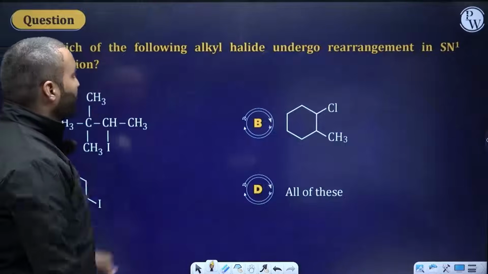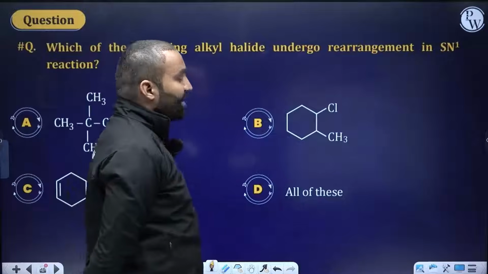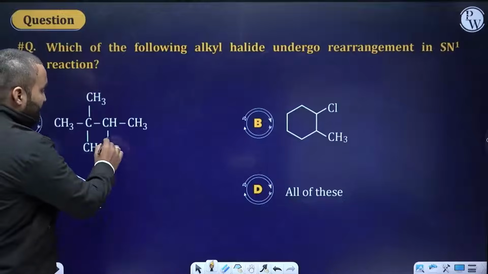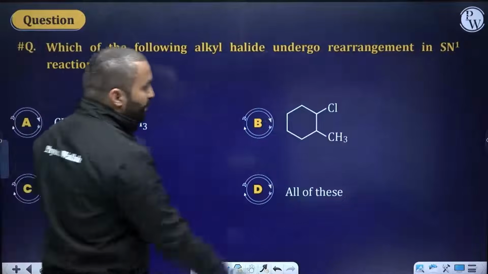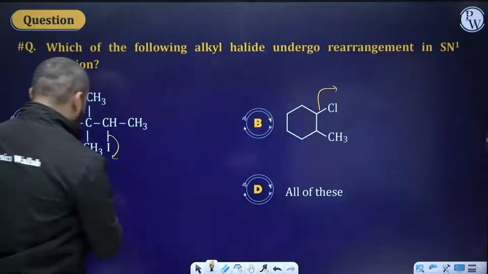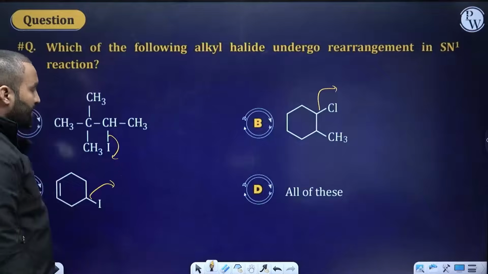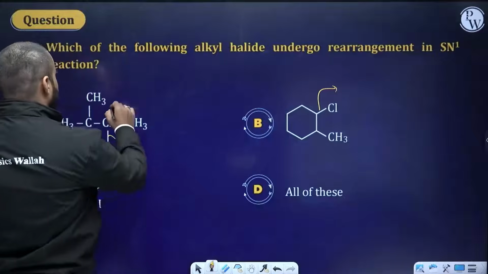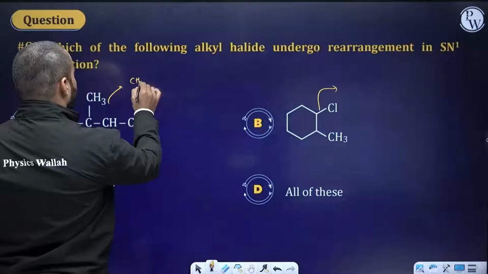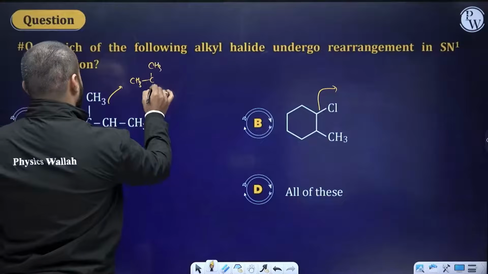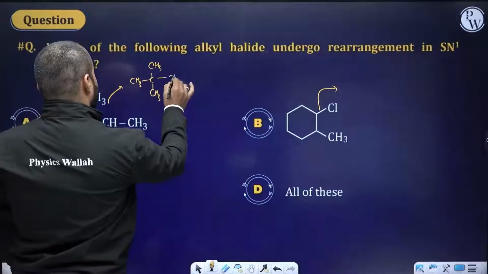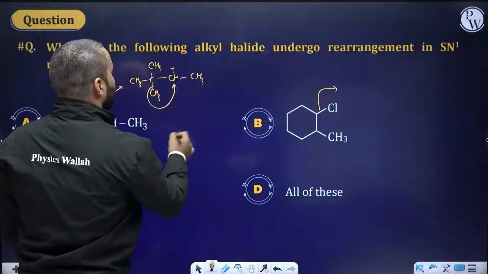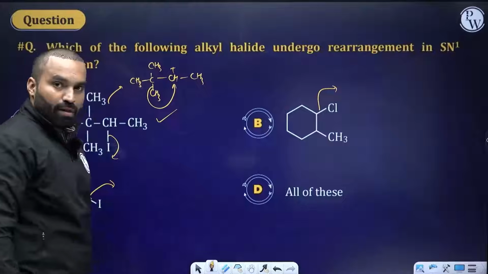Okay, which of the following alkyl halides will undergo rearrangement in an SN1 kind of reaction here? So here, let's break this halogen. Let's break this halogen also, and then see which one will undergo SN1 or rearrangement. This will generate a carbocation, CH3, CH3, CH, positive charge, and CH3. This will move here. So methyl shift, yes, it will undergo rearrangement.